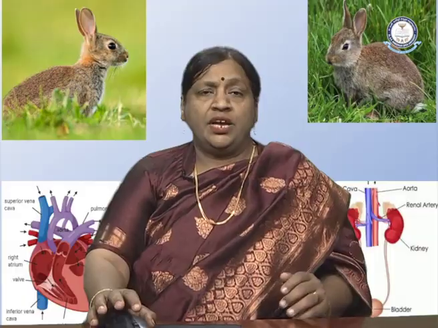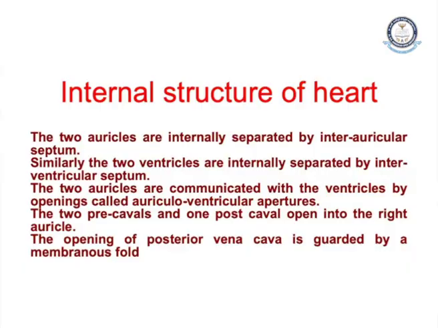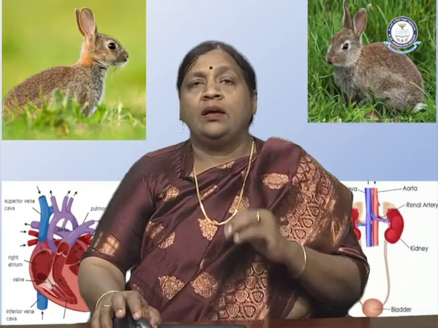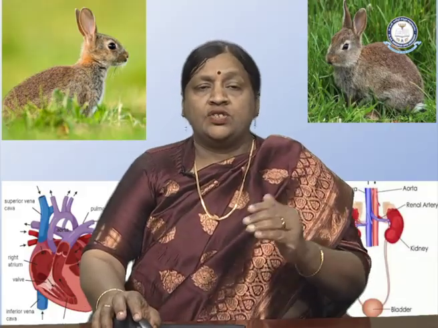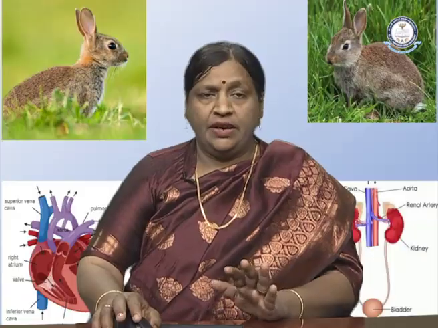Now when we come to the internal structure of the heart, the heart has two auricles separated by the interauricular septum. Similarly, the two ventricles are also separate. These two ventricles, on the right and the left, are also separated by a septum. This septum is called the interventricular septum. In the auricles it is called the interauricular septum. So there is a septum separating the two auricles and the two ventricles.